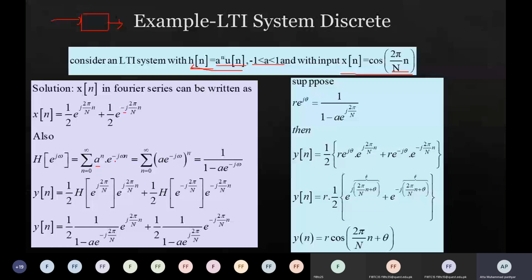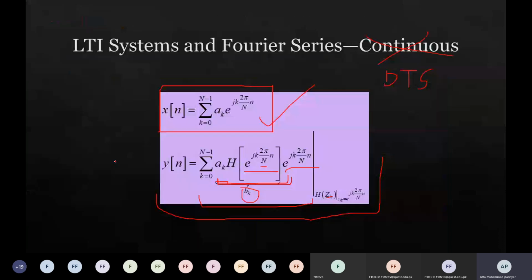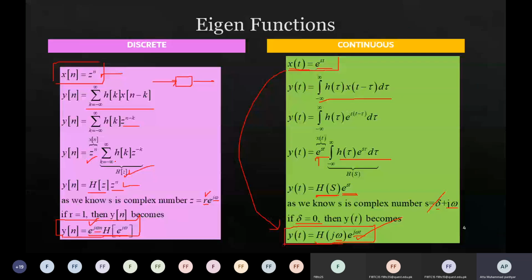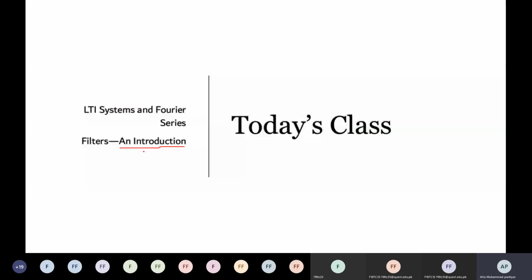If you remember this equation, if you replace z with e to the power j omega, then you will get h of k e to the power minus j omega k.